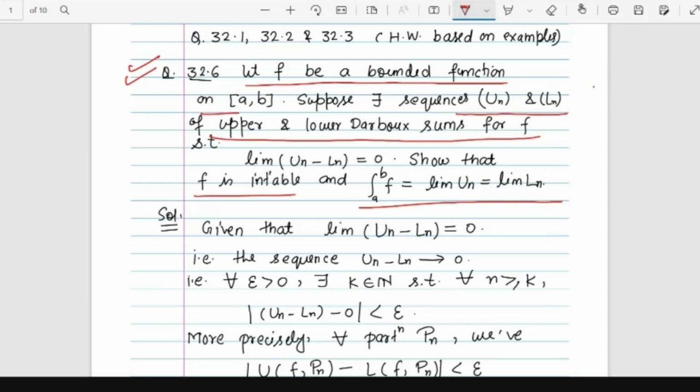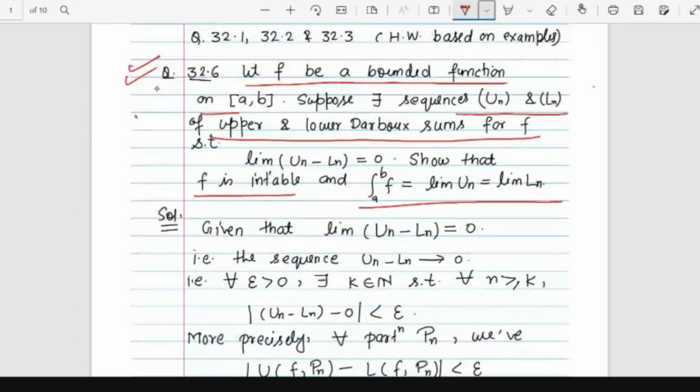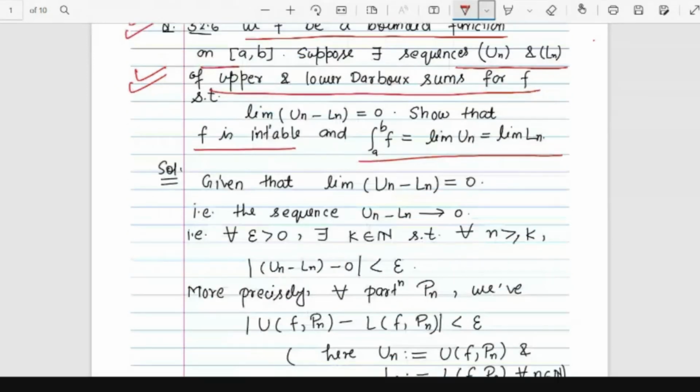So in terms of sequences, if you are getting the values of U_n and L_n, then you can calculate the limit of U_n and the limit of L_n. Whenever these two limits are the same, then the function is integrable, and the value of the integral of f will be equal to the limit of U_n and L_n. So this is one of the tricks, one of the formulas. This exercise problem you can use as a trick. Suppose you calculated some U_n and some L_n, and it turns out to be in terms of some sequence. You just find the limit of the sequence. If it turns out to be the same, then the function will be integrable and the value of the integral will be the limit of the sequence.